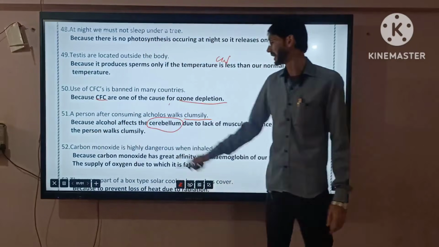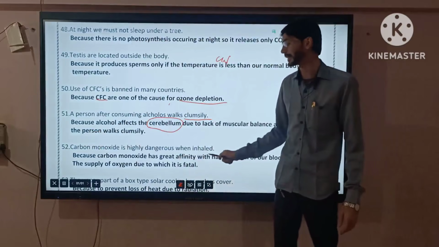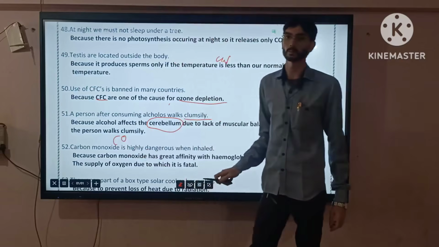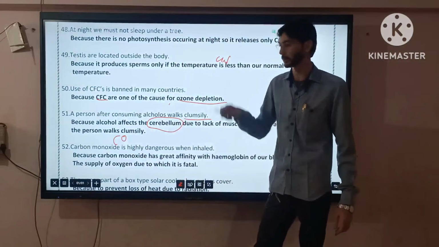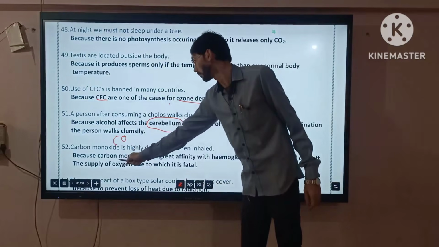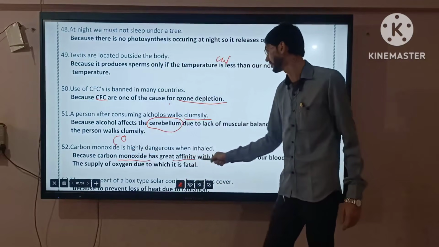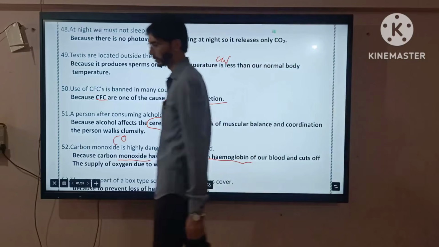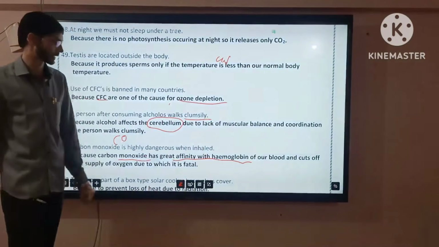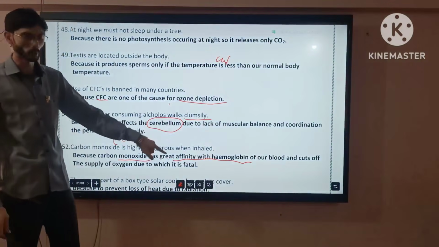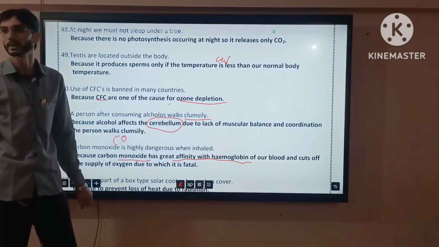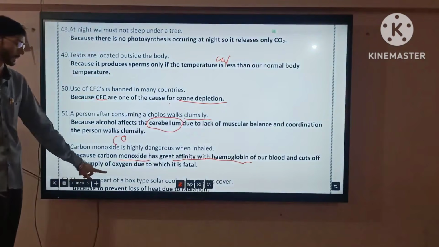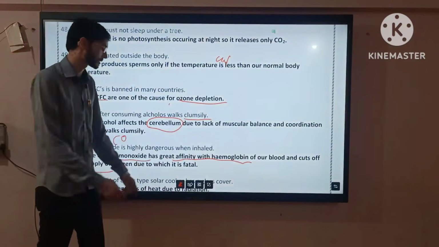Carbon monoxide is highly dangerous. When inhaled, carbon monoxide, it means CO, capital C, capital O, not capital C, small o. Because carbon monoxide has great affinity with hemoglobin, the hemoglobin in our blood attracts it quickly. So hemoglobin attracts the carbon monoxide, and it cuts off the supply of oxygen to our blood.